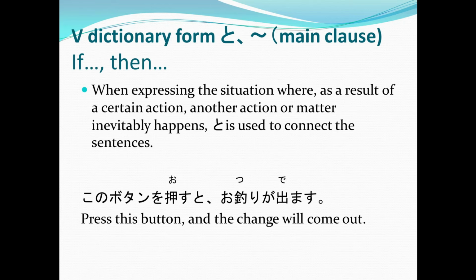Again, we use the verb dictionary form, to, and then a main clause when something will happen inevitably, or a result of that action inevitably happens with or without your control.